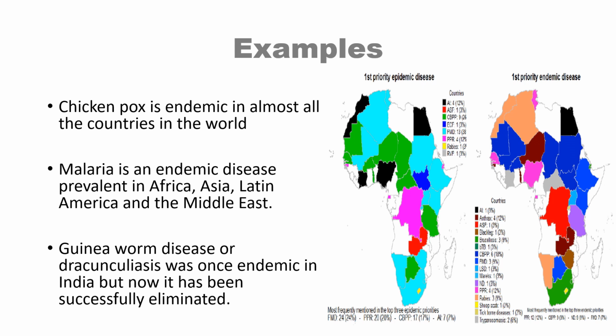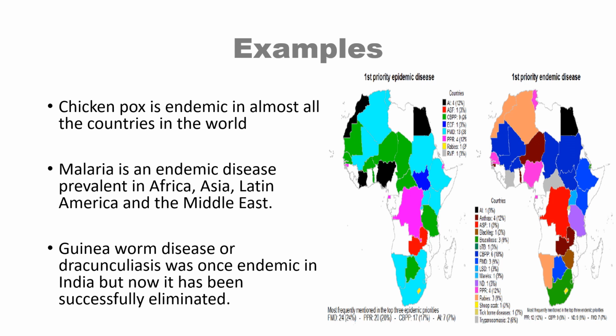Now, let us go through a few examples of endemic. So, first, let us take a very common disease, chickenpox. Now, chickenpox is endemic in almost all the countries of the world. It is endemic. Why? Because a steady state of the infection is constantly maintained at a baseline level in almost all the regions of the world.